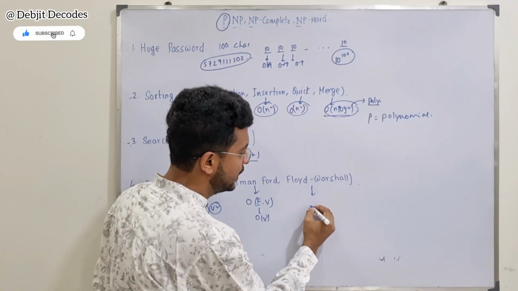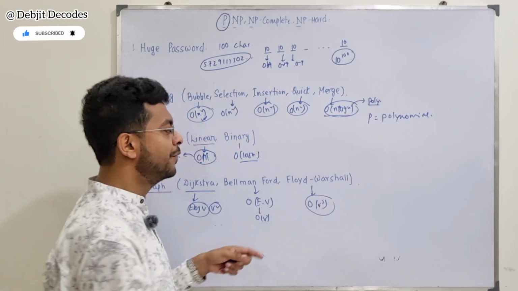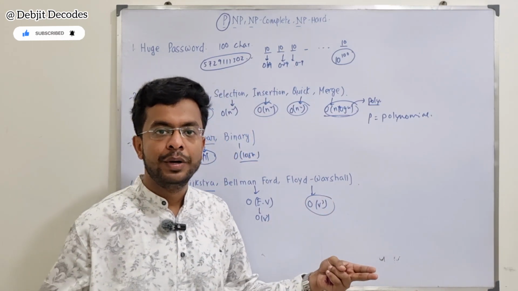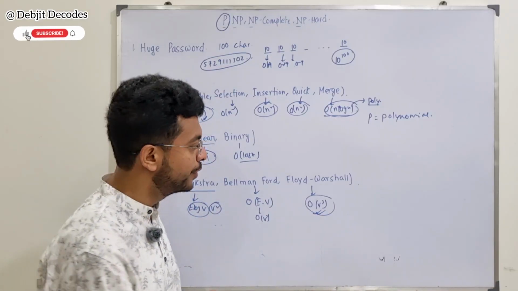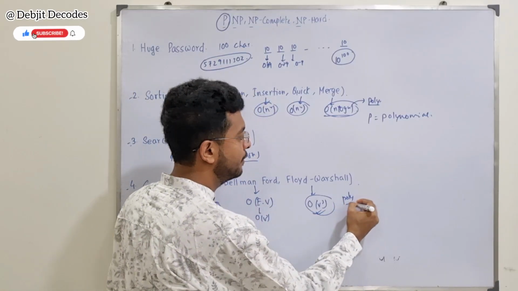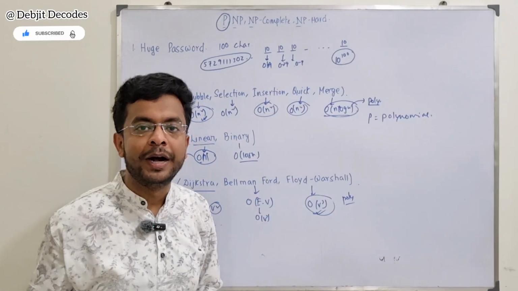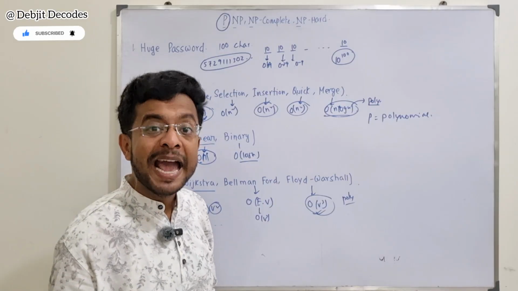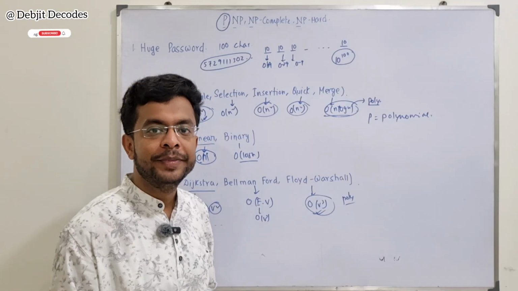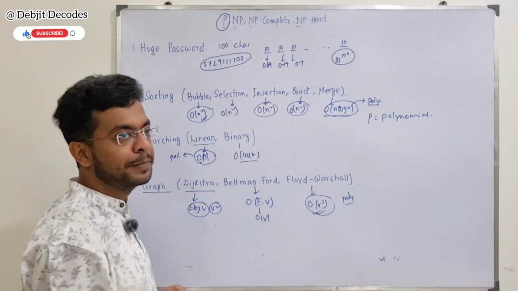Now, Floyd Warshall takes order of V cube. Even if these things take V cube, it's a huge value, but we still consider it because at least it is done in polynomial time. So whatever algorithms we have seen so far are polynomial time solvable as well as verifiable. Now we will see the concept of NP, NP complete and NP hard.